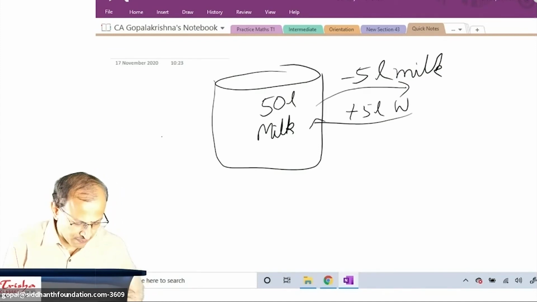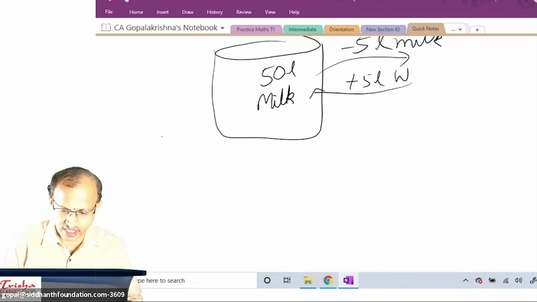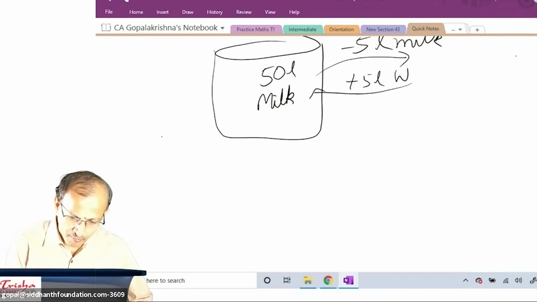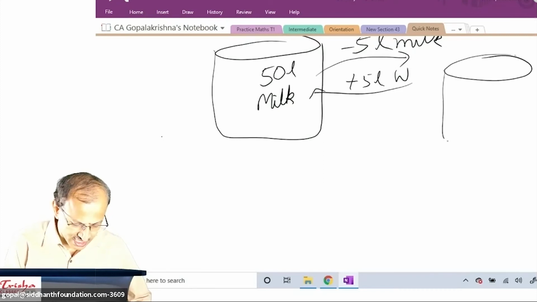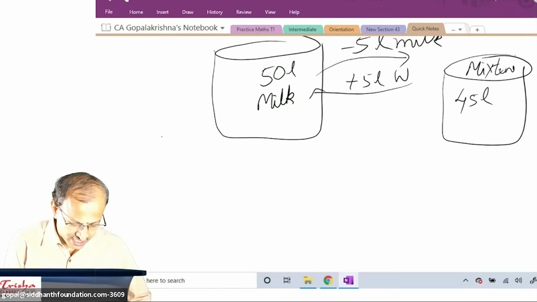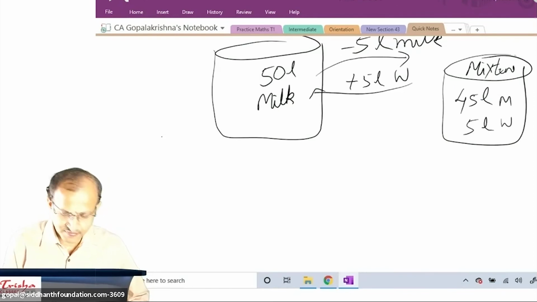After that first step, what is remaining? Quick. What is the answer? It remains with 50 liter only, but the new mixture contains a mixture. This is the first step. Now the second step: 45 liter milk and 5 liter water.